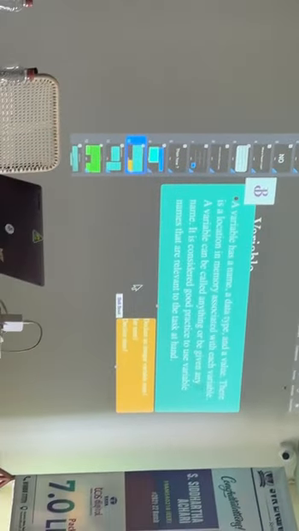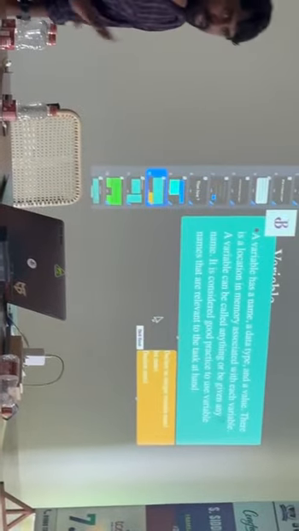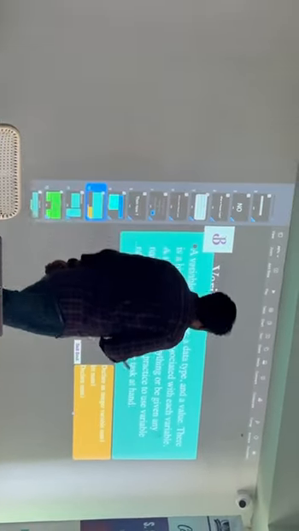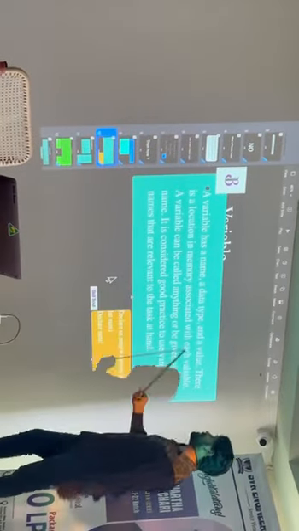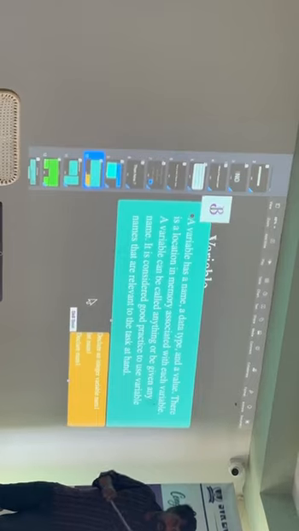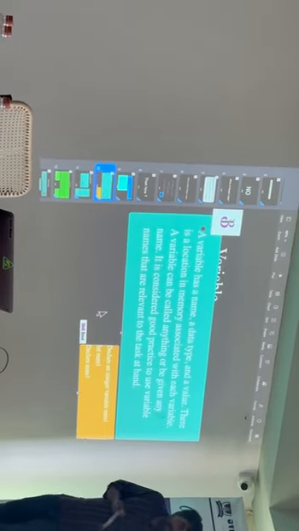You know one of the definitions. What is a variable? A variable is a name given to an address. I cannot remove the address. You have the name for that initial address. Here, a variable is a name, a data type, and a value. Three things will come: a name, a data type, and a value. For example, integer, with the value 10.